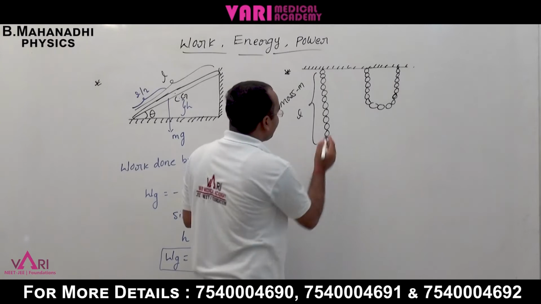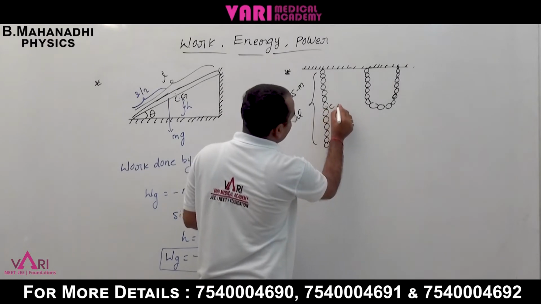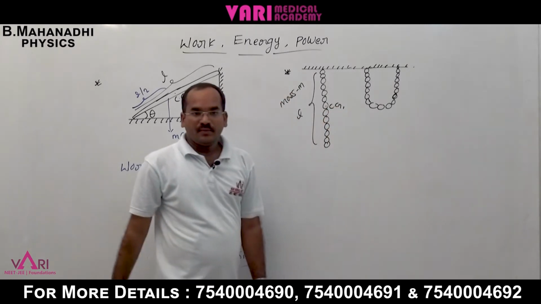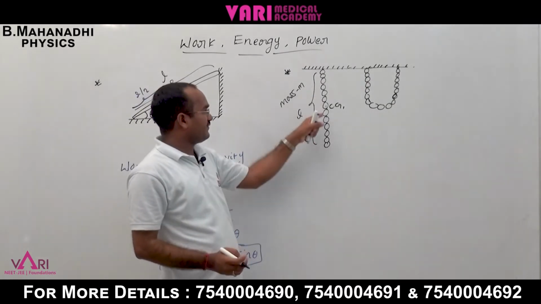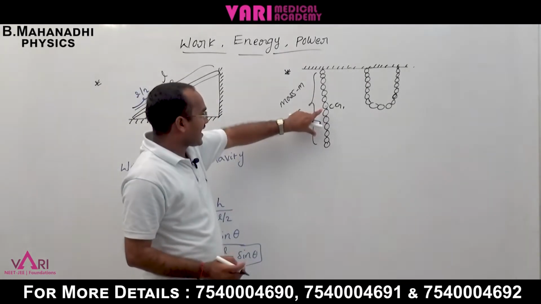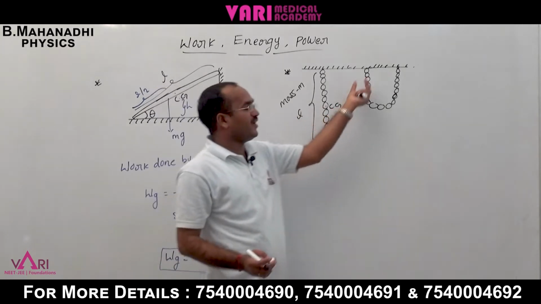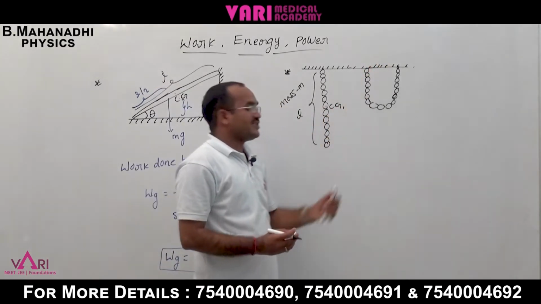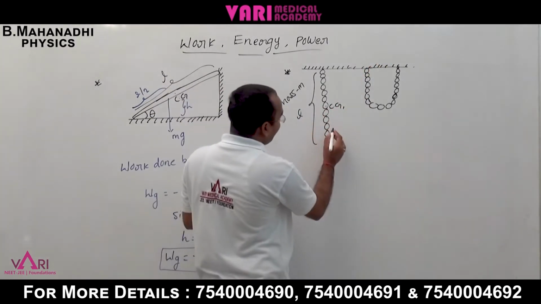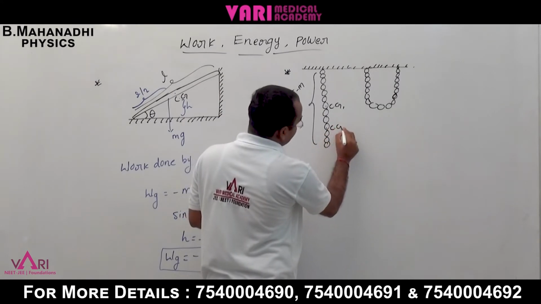The center of gravity of the total chain is Cg1. Now, for exactly half of the chain, the center of gravity is Cg2.